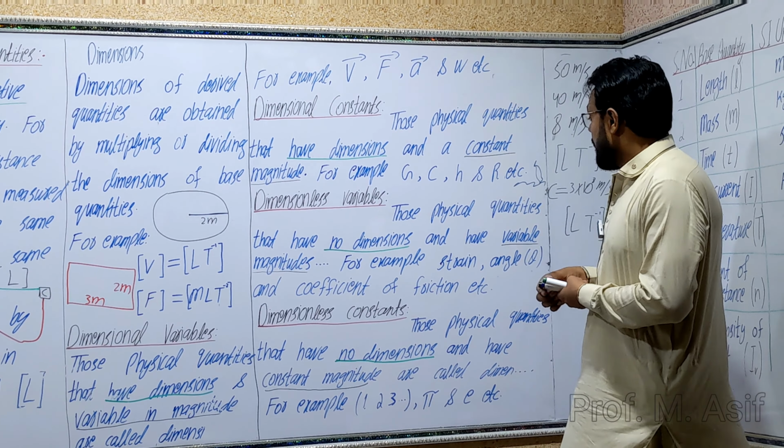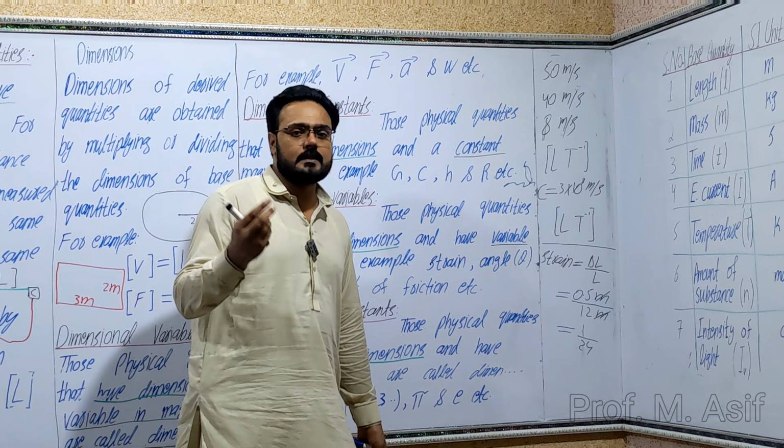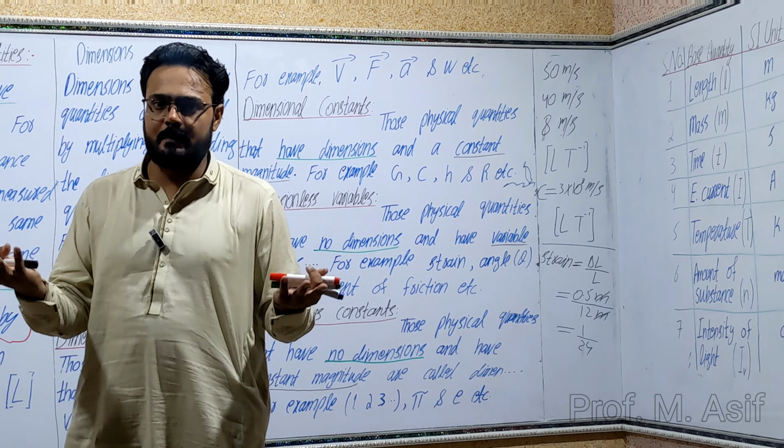Now dimensionless constant. For example, pi. The value of pi is 3.14 with no units and no dimension. The value of pi doesn't change, it's a constant. So pi is the example of a dimensionless constant: no dimensions and constant value.